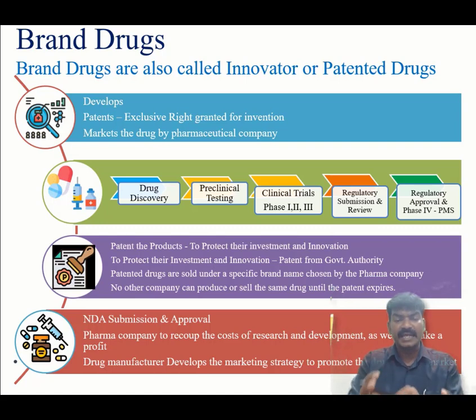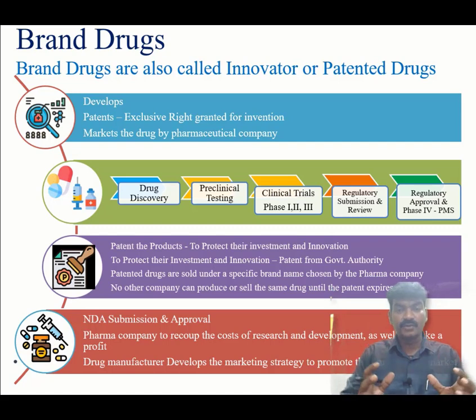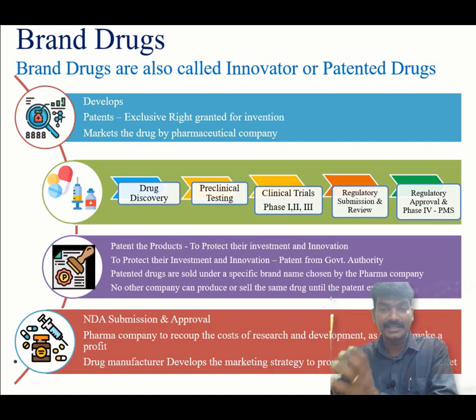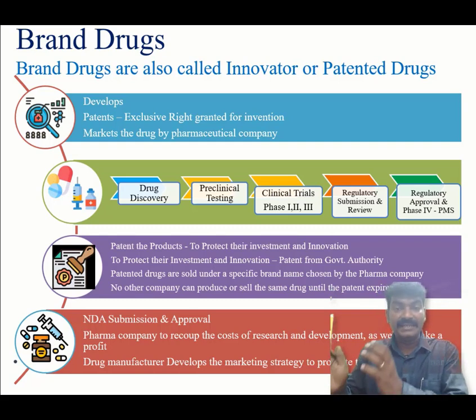Clinical trial phase 3 can be conducted in a larger group of population to assess the safety and efficacy of the product and also the long-term effects. And then we have to combine all these data and submit to the regulatory agency as the NDA, that is New Drug Application submission.